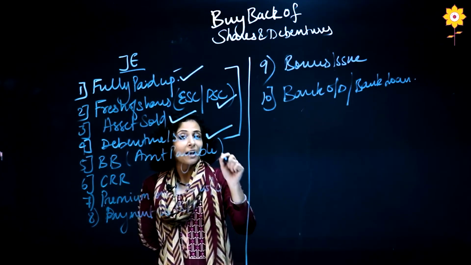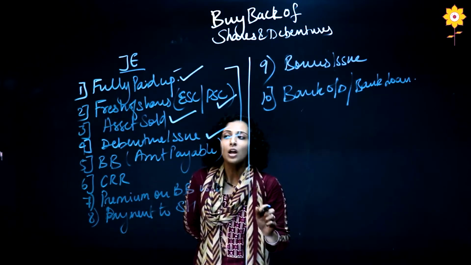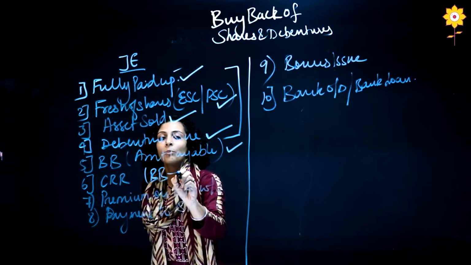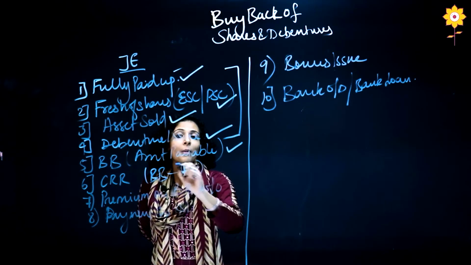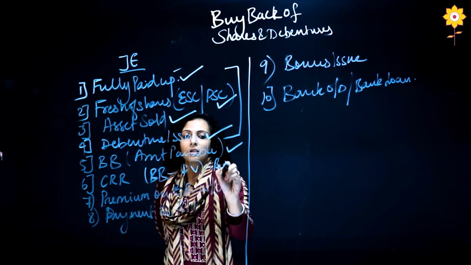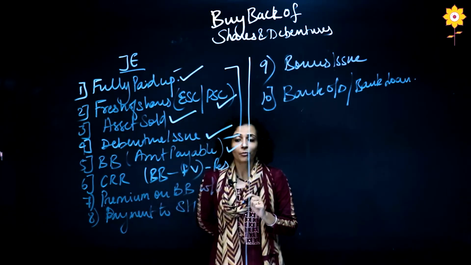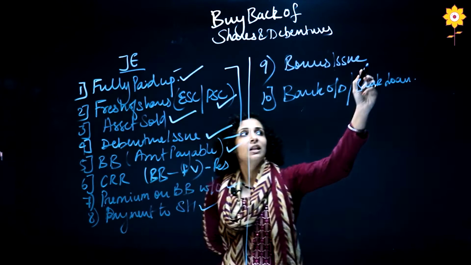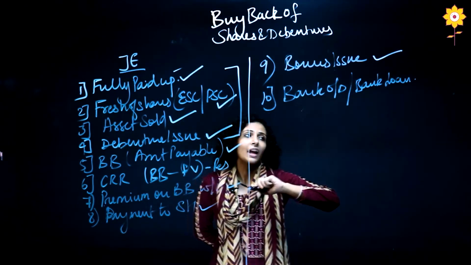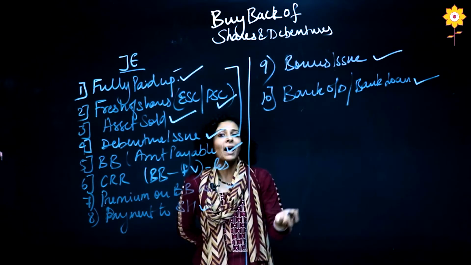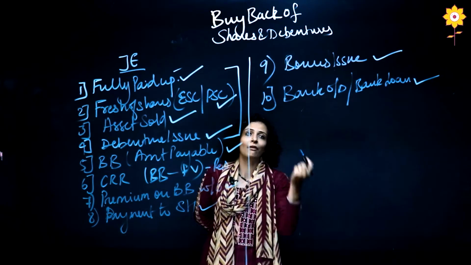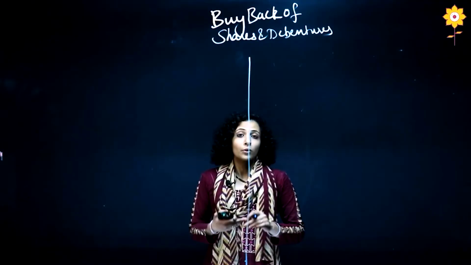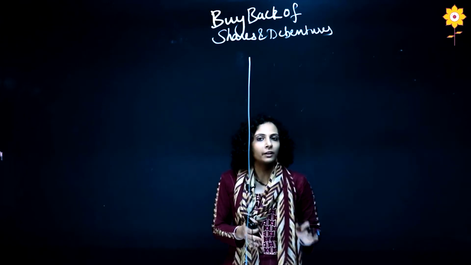Now in amount payable, I will check how much money I have to pay to the shareholder. Then I will see how much money I am going to pay in my buyback of my face value out of reserve. And then next I will write off my premium, then I will make the final payment, then at the end I will see if there is any bonus issue or not, and at the end I will check if my bank balance is negative. If my bank balance is negative, I will ask for a bank loan or bank overdraft facility. So this is the number of journal entries which we have to see.